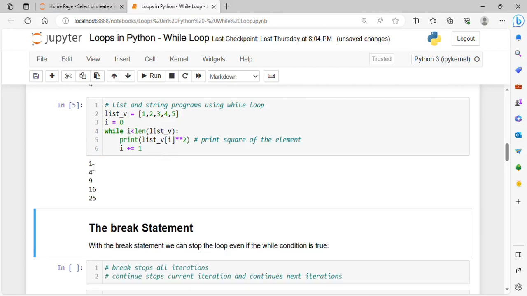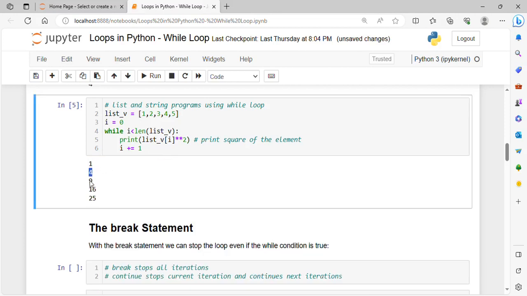We can see here the square of each element is being printed. For example, the first element was 1, so square of 1 is 1. Second element of the list was 2, so square of 2 is 4. Square of 3 is 9, square of 4 is 16, square of 5 is 25. Okay, let's see the working.